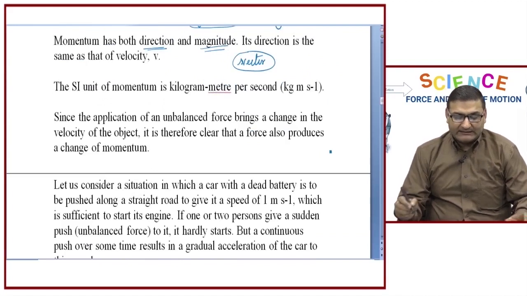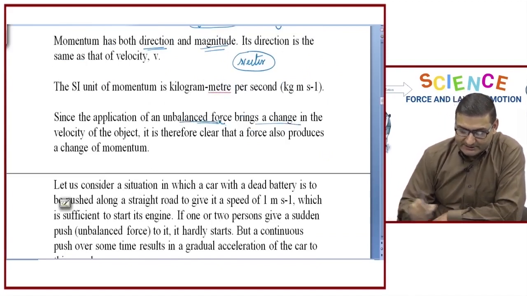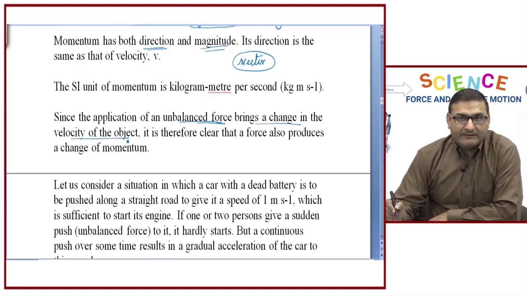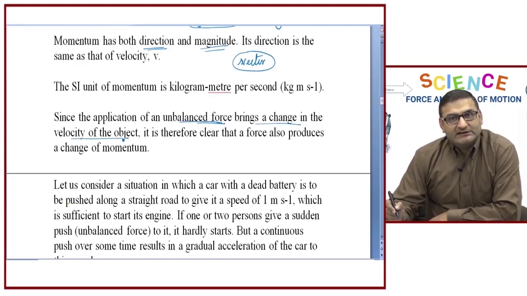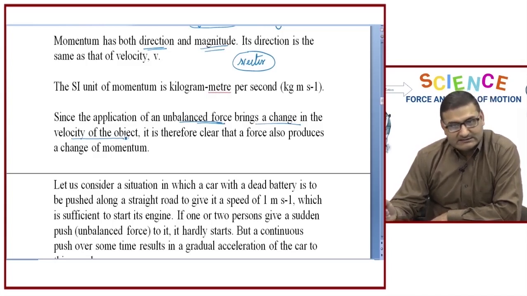Now, we have studied earlier that the application of an unbalanced force brings a change in the velocity of the object, right? If we apply any unbalanced force, then either a stationary object will start moving, or we may change the velocity of the object by making it slower or faster by applying force in the same direction or in the opposite direction, or we can also stop a moving object.